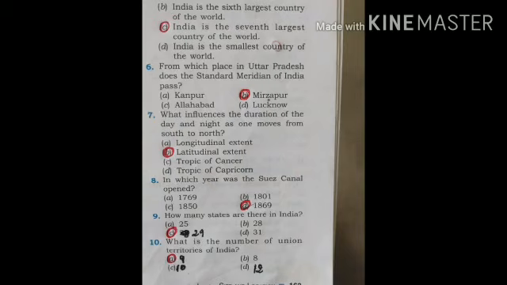Next, question number 10. What is the number of union territories of India? We have four options A 9, B 8, C 10, D 12. Correct option is A, 9.